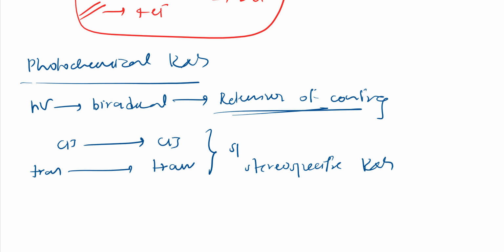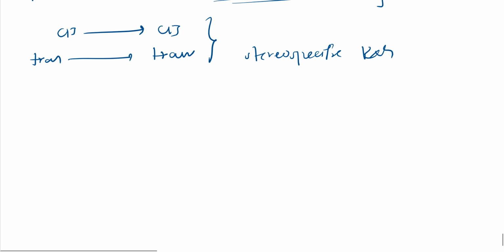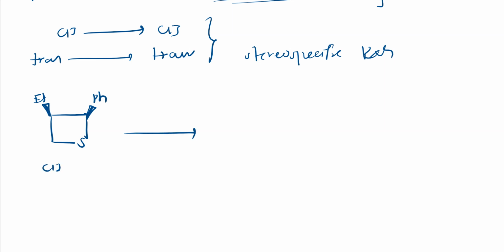Yes. Let us see them. Right. I will take this. So this is titan. Here both are above. Both are above means one is ethyl, one is Ph. So both are above means cis. In product also I should get cis. Let us see. So what happened? Like this it will cleave. In presence of light, photochemical, it will cleave like this.